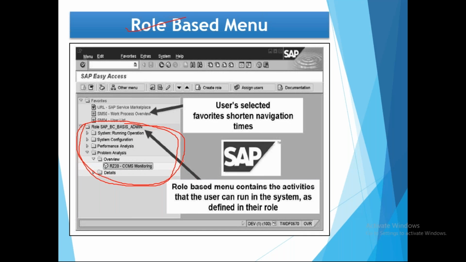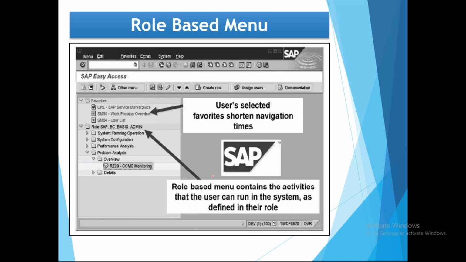This you can see in your normal real-time working environment. This is a training, so we have access to all the transactions. But in real time, based on the role, you will get access only to particular transactions. The role-based menu contains the activities that the user can run in the system as defined in their role. Let's say you are working in production, so you will have access to only particular transactions to do. Those will get displayed based on your role.